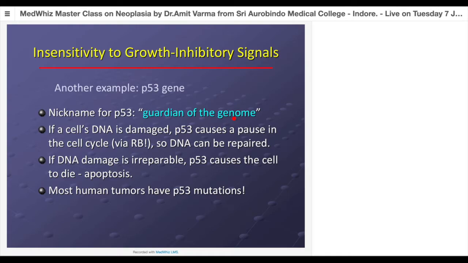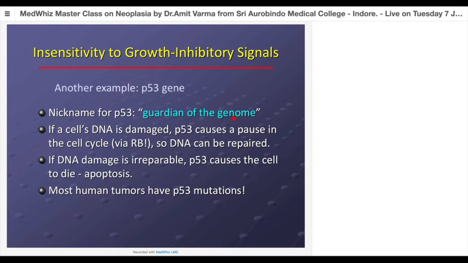They will come into action and try to repair the damage to the DNA. If the damage is repairable, then after the repair is complete, they will send a signal back to the P53, and P53 will now allow the cell to multiply. If it is an irreparable kind of damage, then the same P53 will stimulate the process of apoptosis, and it will force the cell to undergo physiological death.